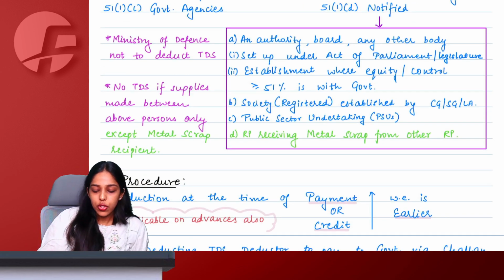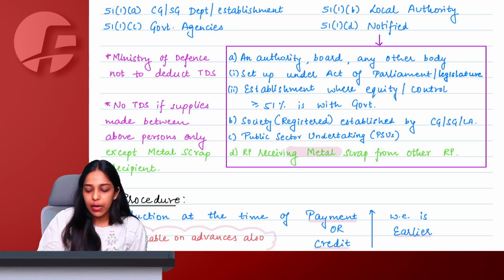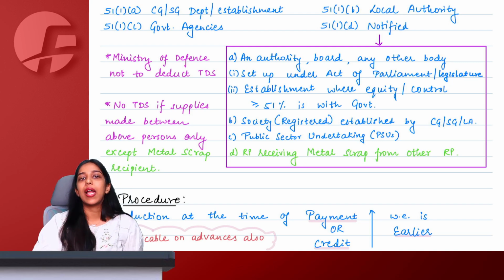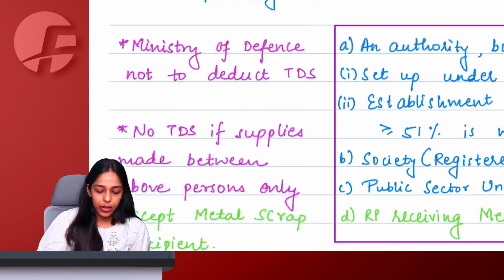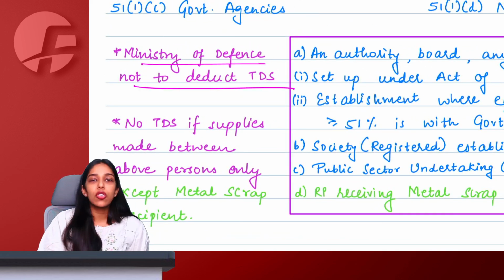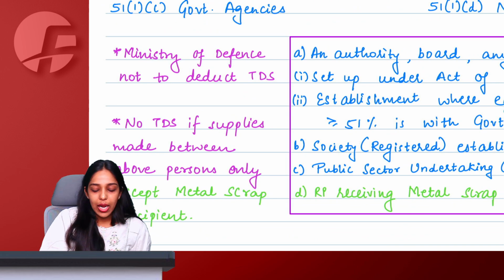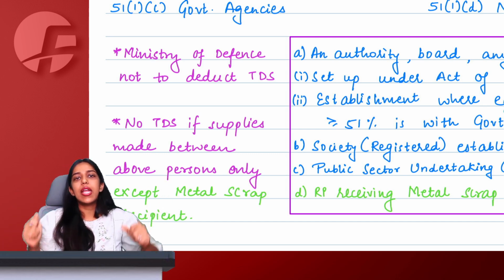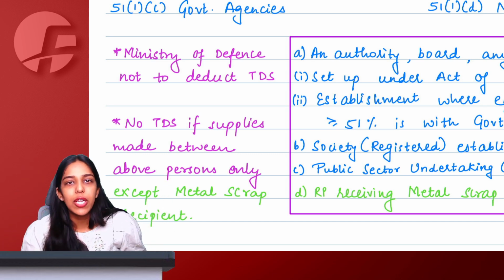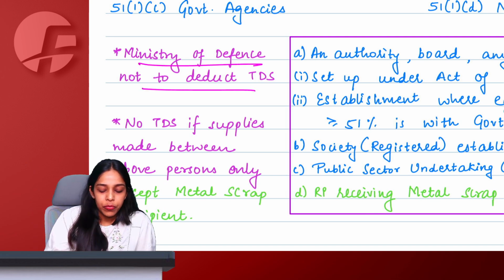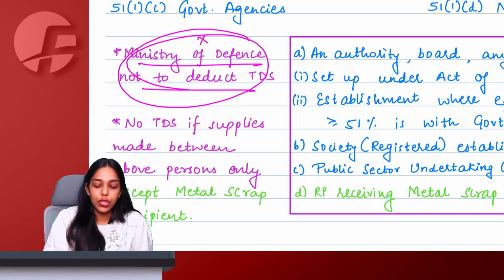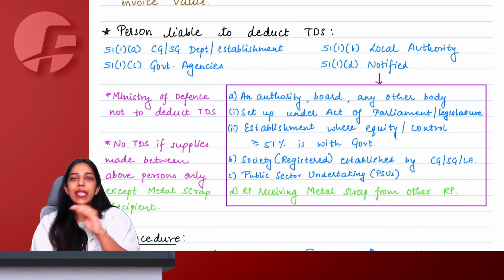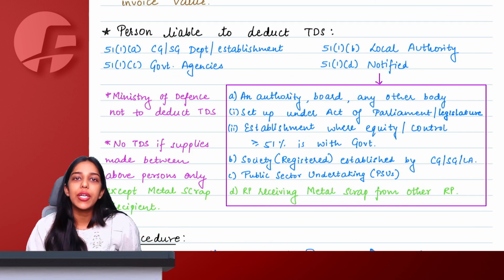Okay, ma'am. So one is metal scrap people, plus all other government people, when receiving taxable values greater than 2.5 lakh rupees, will be liable to deduct TDS. Ma'am, Ministry of Defense is also a government ministry, but still they are not liable to deduct anyone's TDS. We've purchased some vehicles, we've purchased some arms and ammunition, but we don't have to shout and tell anyone, and therefore no TDS is required to be deducted by Ministry of Defense.